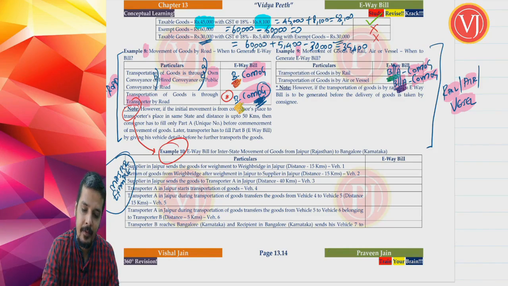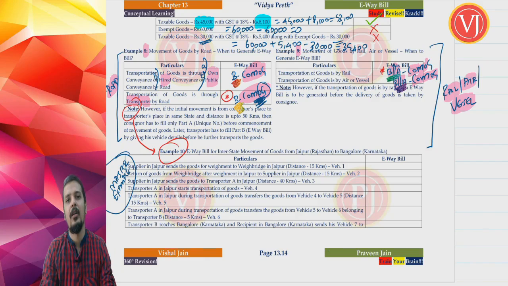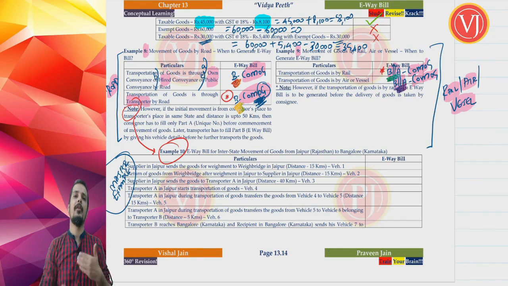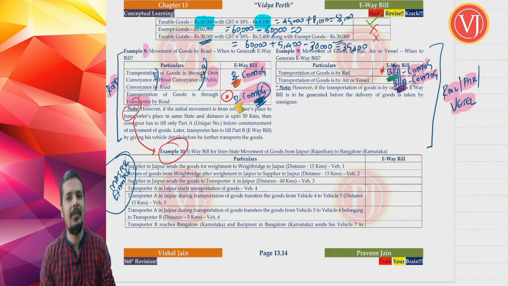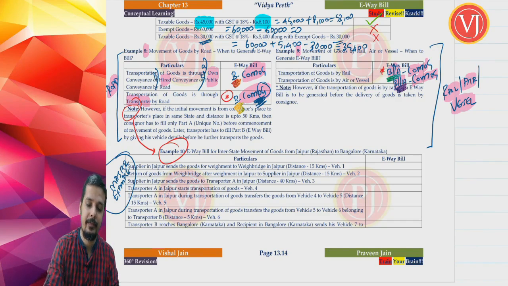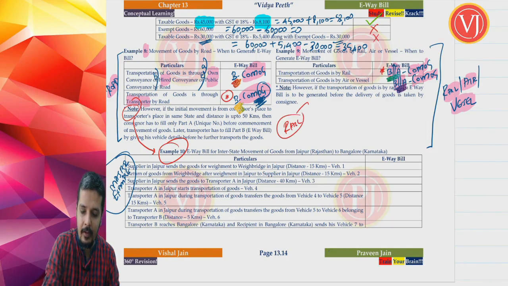But wait, for this rail category, there is a special note. There is no special note for air and vessel category. The common point for rail, air and vessel is that you can generate e-way bill either before the commencement of movement of goods or even after the commencement of movement of goods. Even if the movement has started, you can generate e-way bill even after that. But for rail, they are very specific. This is actually a point for rail which has been covered here.